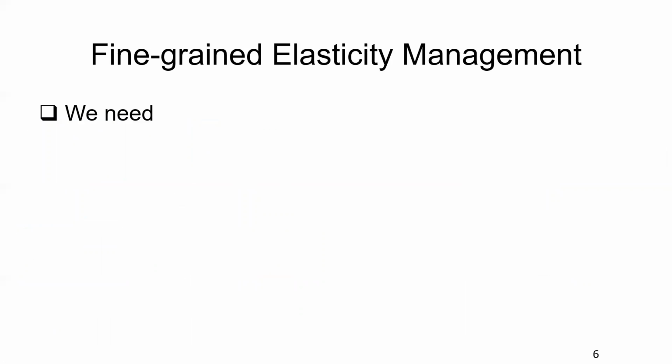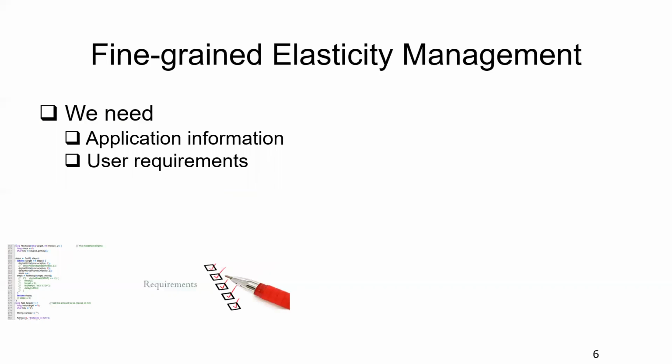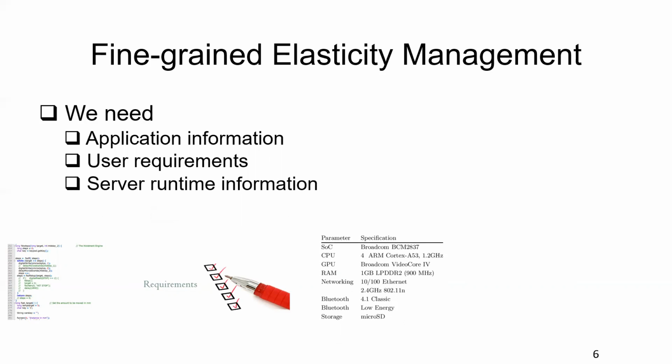So we found that if you want fine-grained elasticity management for stateful applications, you need more information. For example, you should understand what the application is, what the logic of the application is. Also, you need the user requirements. Some users care more about performance, but others care more about their cost. Then server runtime information is also important because you should know which servers are overloaded.